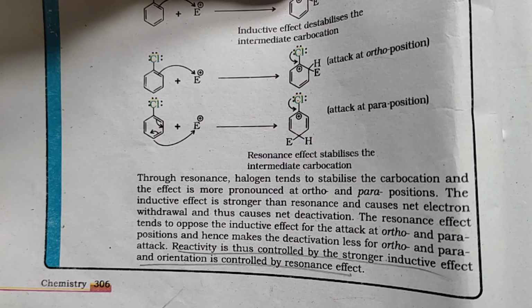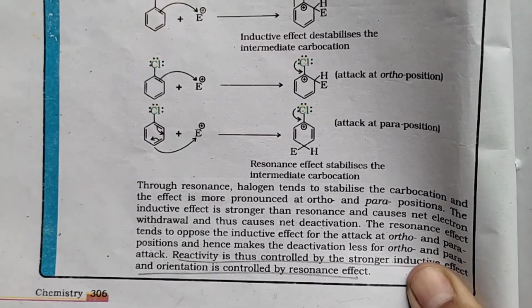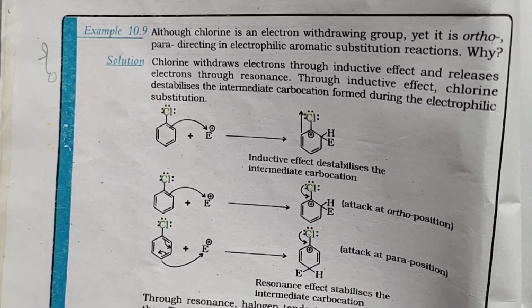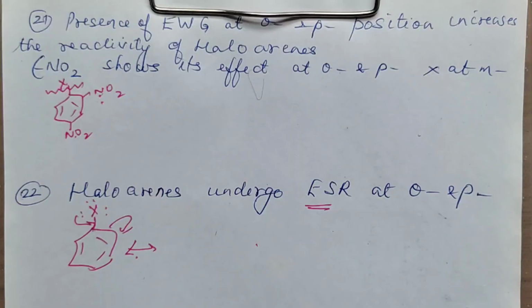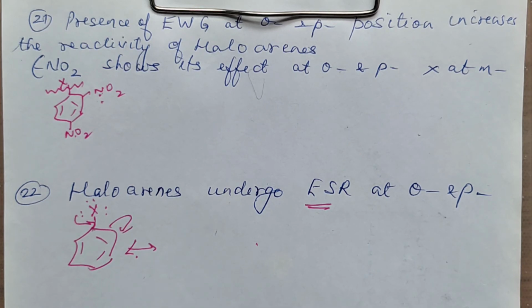So this last question which I have discussed, it is also your in-text question. This is the question. Please go through even this question very nicely. It is very, very important. Okay, now please revise all the reason questions, and in the previous videos I have discussed distinguish between also. Please practice them well, and in the upcoming videos I will share reason questions chapter wise. That is alcohol, phenol, ether, then aldehyde, ketone, acids, and then amine. So in 3 more videos, I will complete the reason questions of each chapter. Okay, please share the videos and revise.